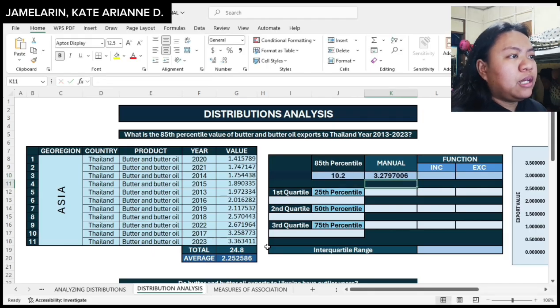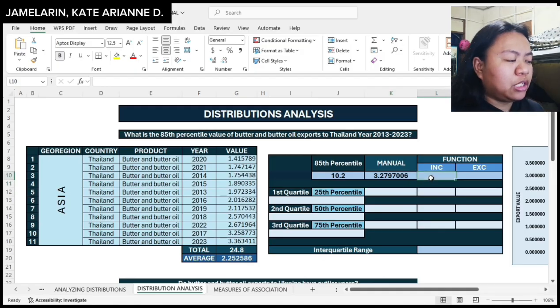So here, the 85th percentile value of butter and butter oil exports to Thailand from year 2013 to year 2023 is 3.2797006. And for function, we can actually use this computation.